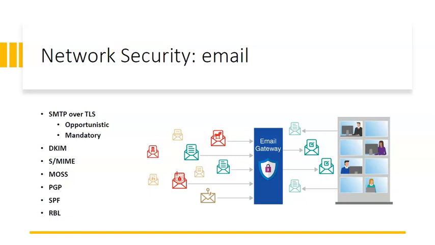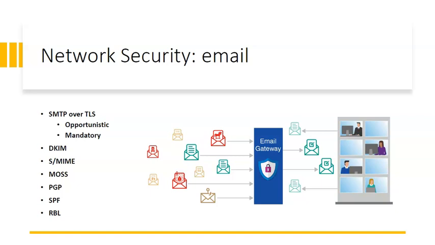The next technique for email security is S/MIME, Secure/Multipurpose Internet Mail Extensions. It is a widely accepted method, or we can say more precisely a protocol, for sending digitally signed and encrypted messages. So we can say S/MIME allows you to encrypt emails and digitally sign them. So the next in email security is MOSS.